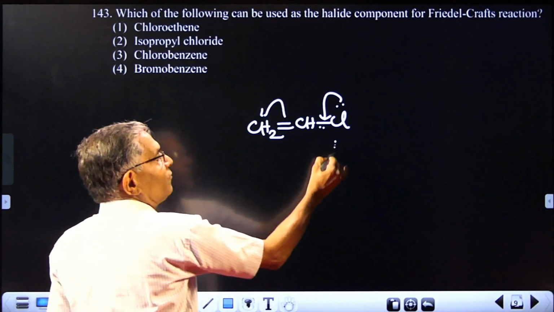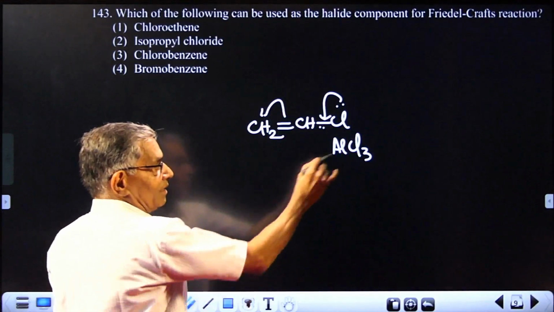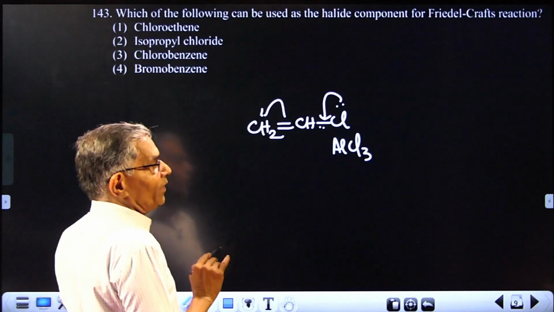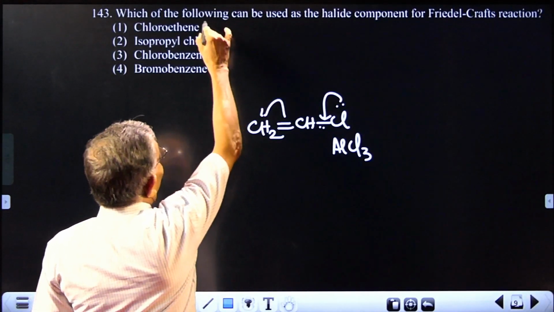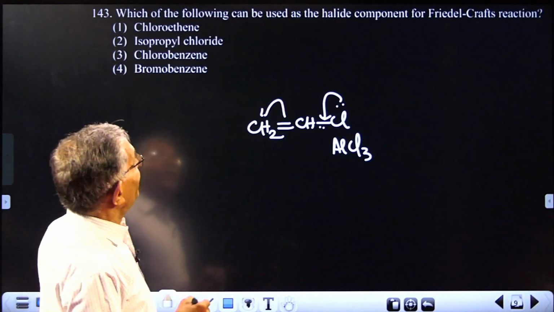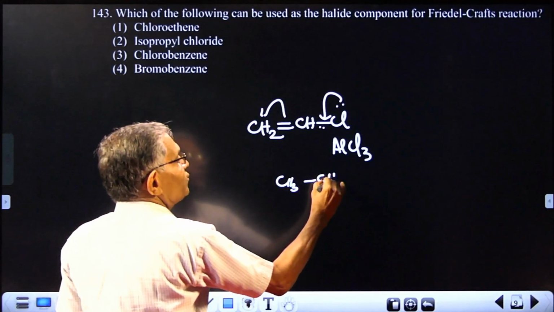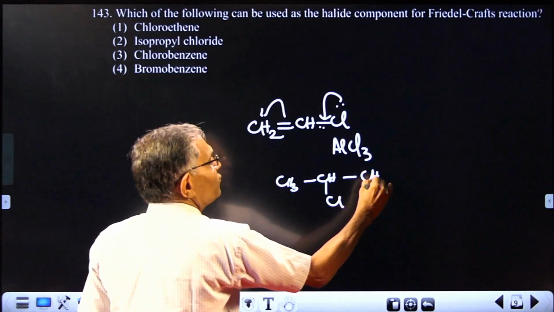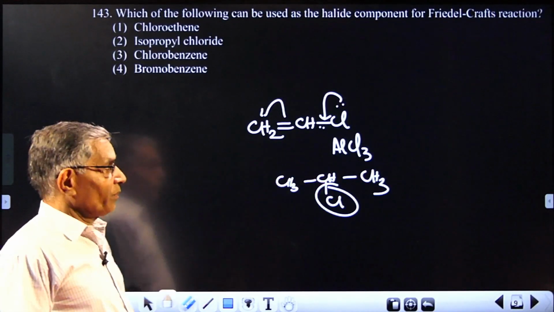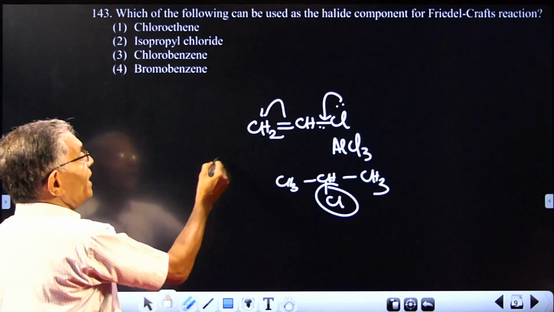Therefore, if you are using aluminum chloride as the catalyst for Friedel-Crafts reaction, this aluminum chloride cannot split this chlorine to give a carbocation. So this cannot act as a reagent that can supply carbocation. Isopropyl chloride, CH3CHClCH3, is very simple. Easily that chlorine will go and this will give Friedel-Crafts reagent. Chlorobenzene is exactly similar to this one.